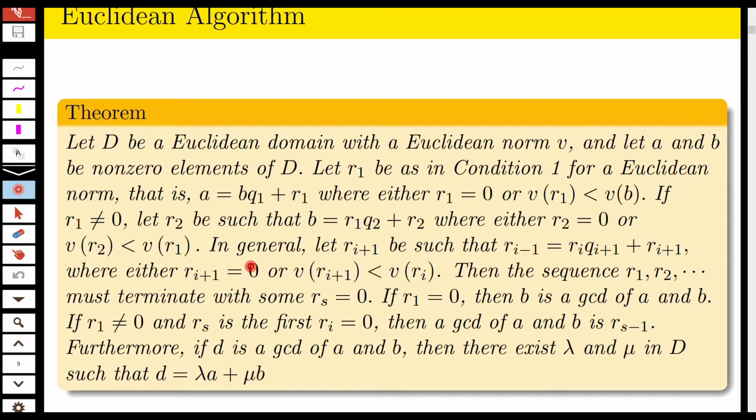In general, let R(i+1) be such that R(i-1) equals R(i) Q(i+1) plus R(i+1), where either R(i+1) equals 0 or nu of R(i+1) is less than nu of R(i).